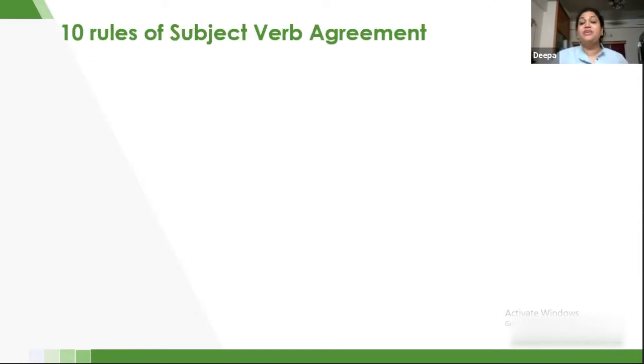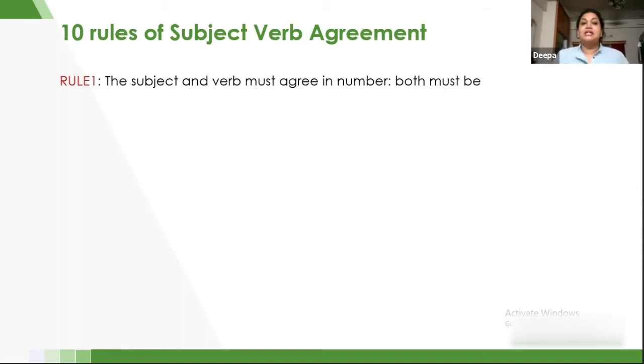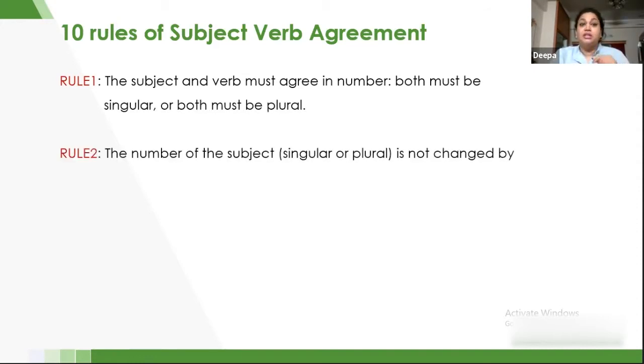So let's go forward. We have around 10 rules. Apart from this, we'll have some more rules that we would be using, and let's check what the 10 rules are. Rule number 1: the subject and the verb must agree in number. I have already repeatedly said this. Both must be singular or both must be plural. Rule number 2. We have already discussed rule number 1, so I will not go further into it or give any examples.